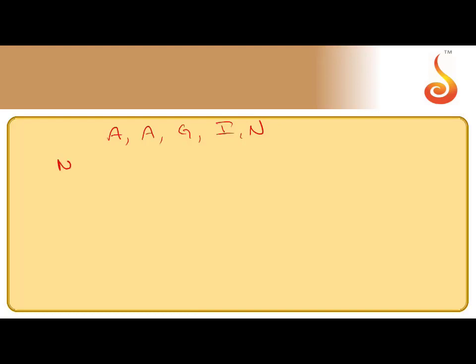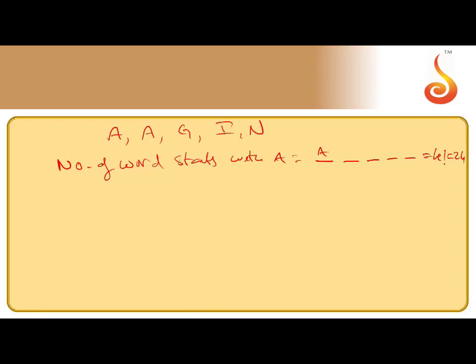Number of words that start with A. The first position should be A. How many letters in total? 5. So first with A, how many gaps are there? 4 letters, 4 gaps and 4 letters. The first position is filled with A, and the remaining 4 letters can be put in 4 factorial ways. 4 factorial is 24. We got 24 words starting with A.